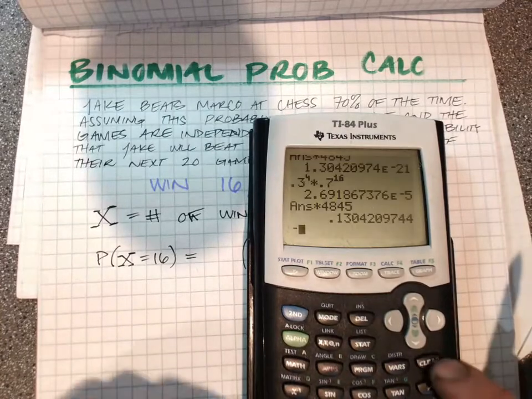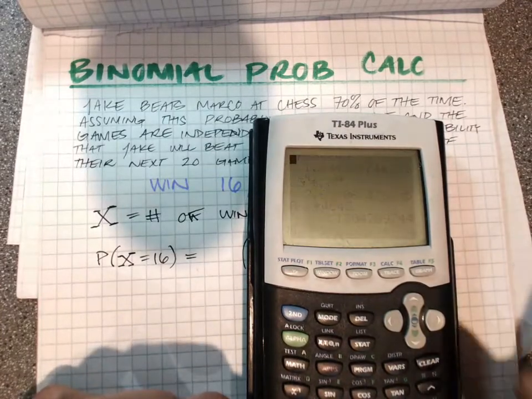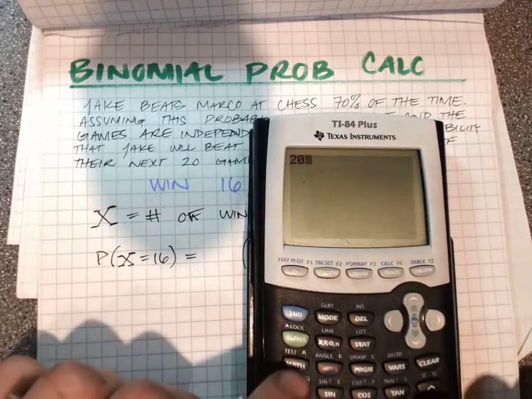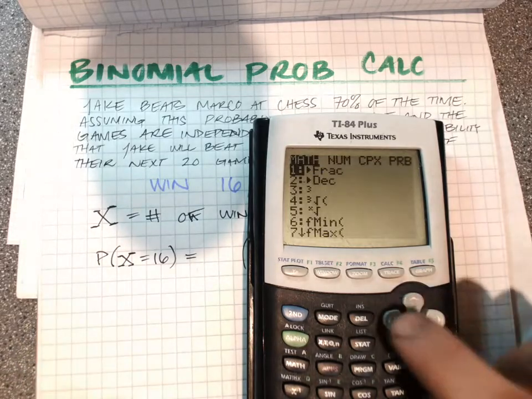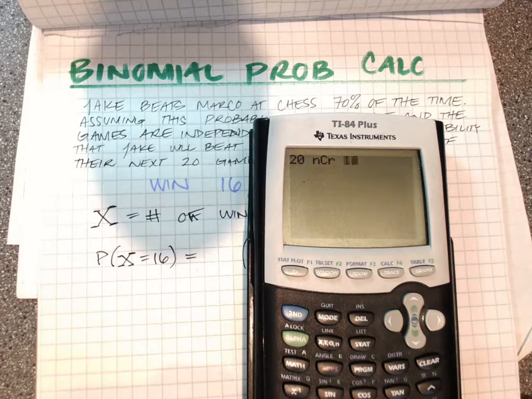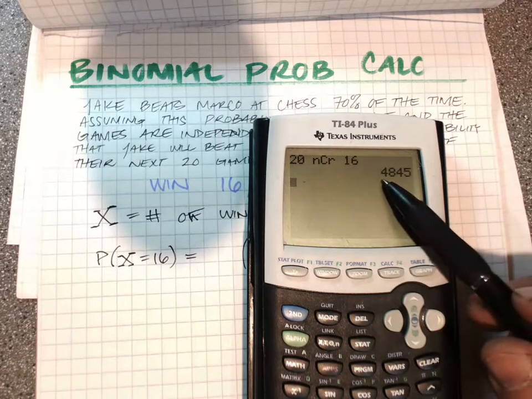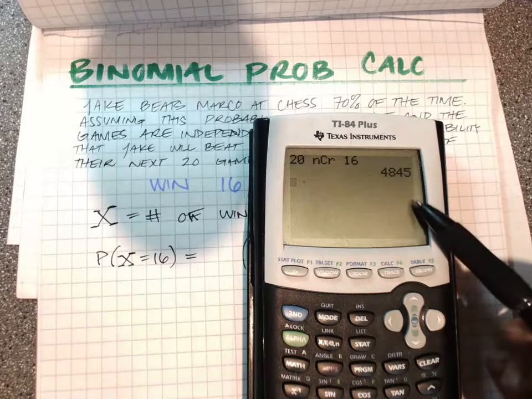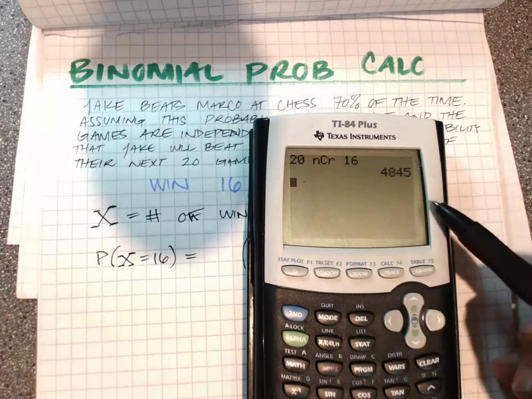Let's try to get it not in the shadow. Let's clear all that. It's 20, then math, probability, 20 choose 16. So out of the 20, 16 are going to be the wins. There's 4,845 ways to win 16 of the games if you don't care which 16 they are.